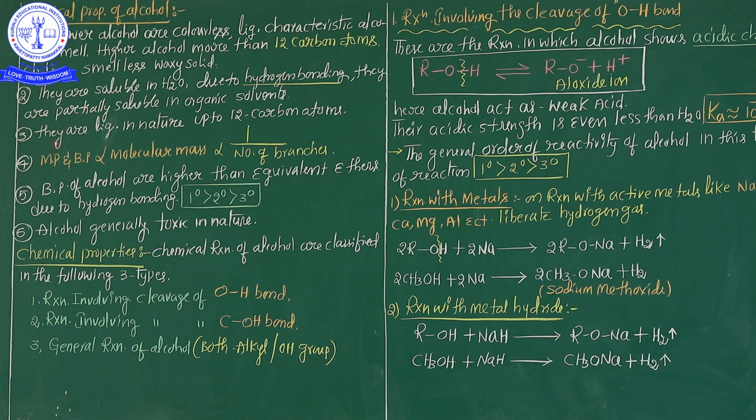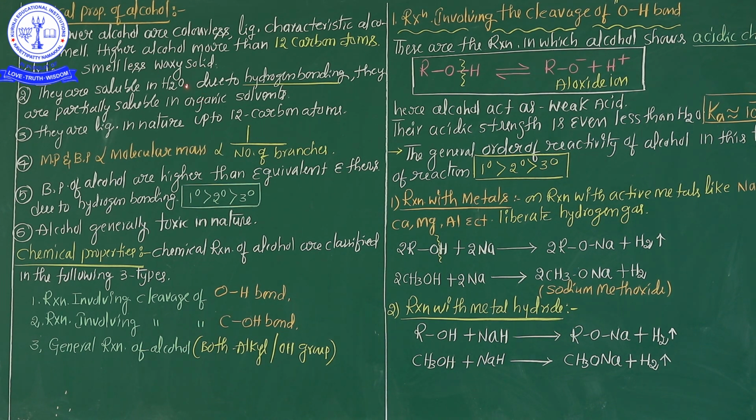And the third point is they are liquid in nature. Generally alcohol normally exists as a liquid, but when more than 12 carbon atoms are present it is different. They are liquid in nature up to 12 carbon atoms, meaning up to 11 carbon atoms the alcohols generally exist in the liquid state. With more than 12 carbon atoms, it's a solid. Already I explained this information in the first point.